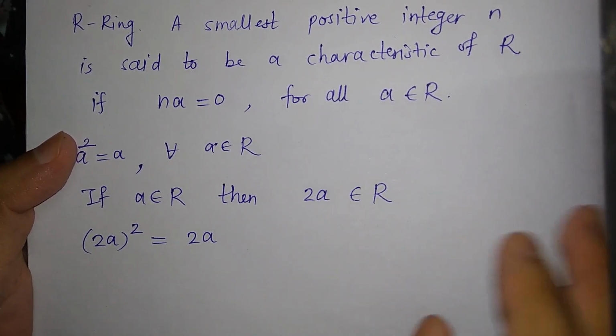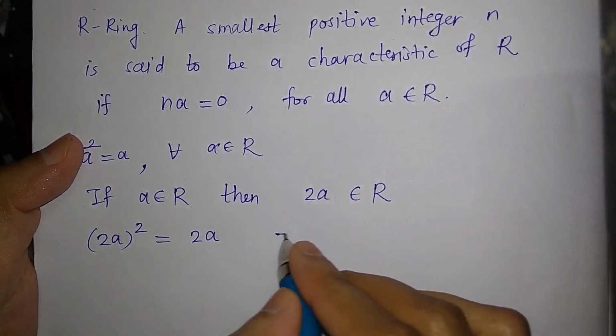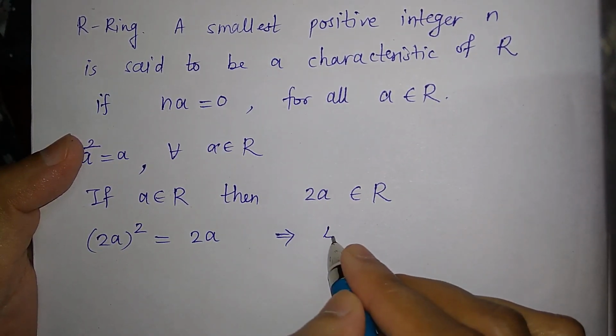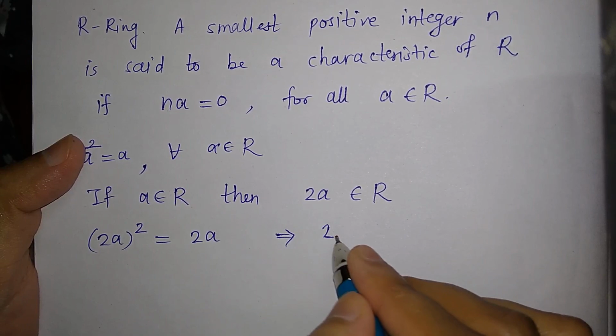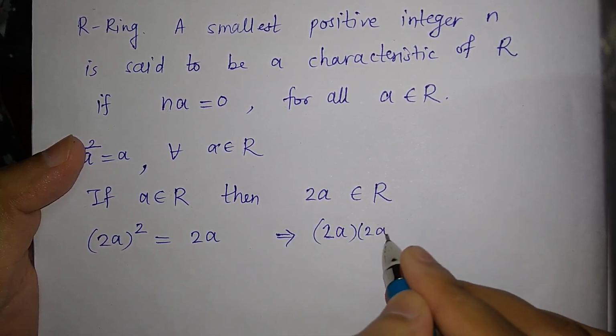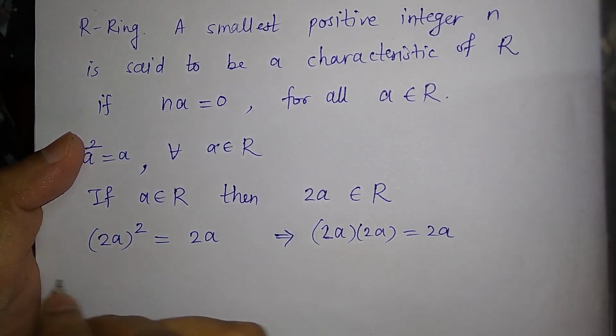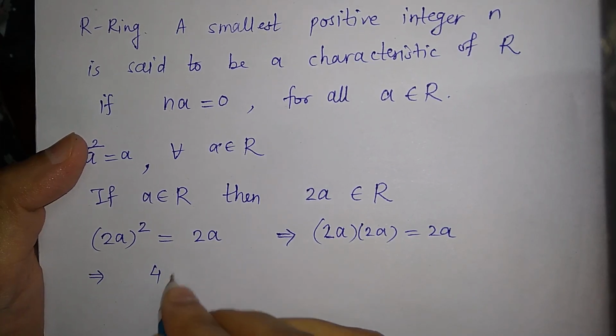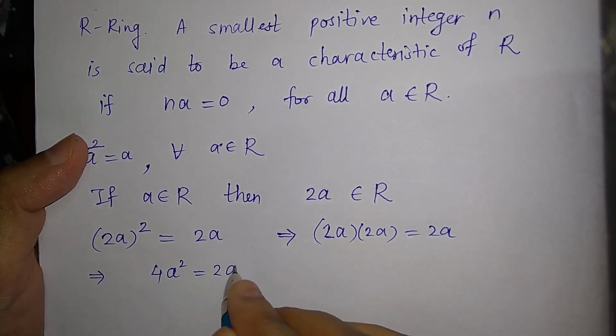Okay, now let us solve this. So this gives us 2a into 2a, which is equal to 2a. So this is just 4a square is equal to 2a.